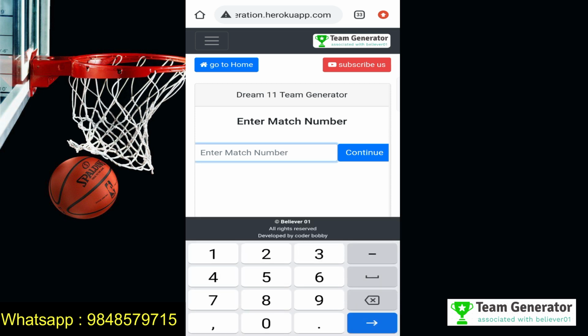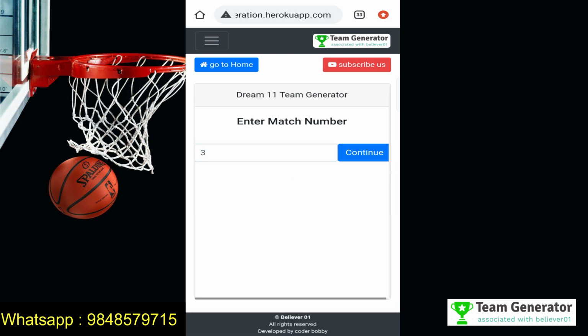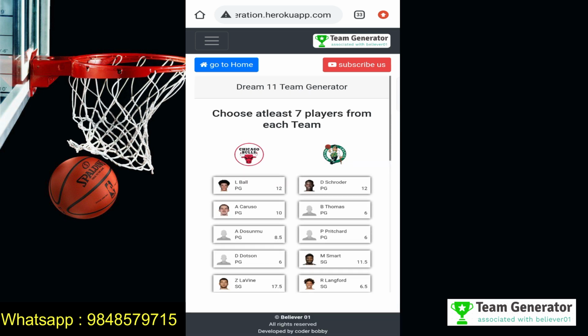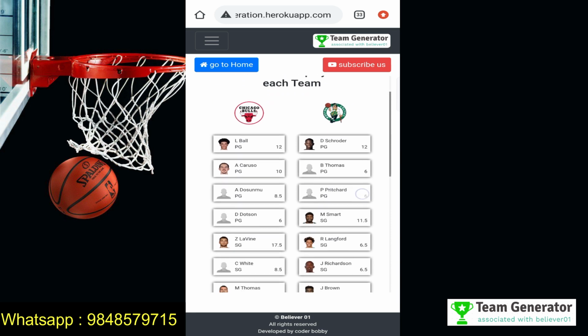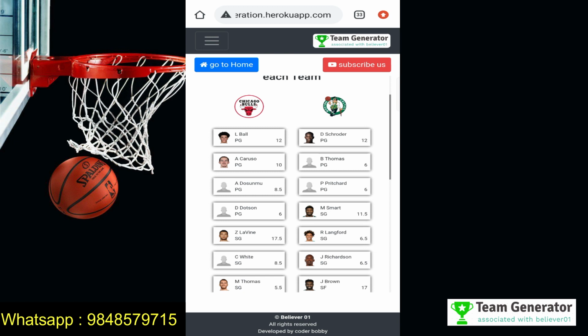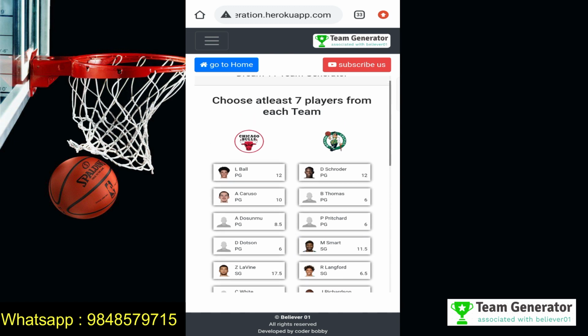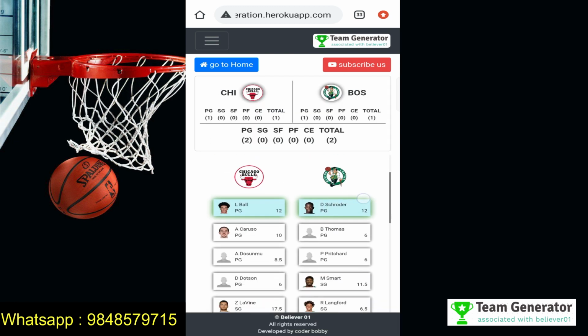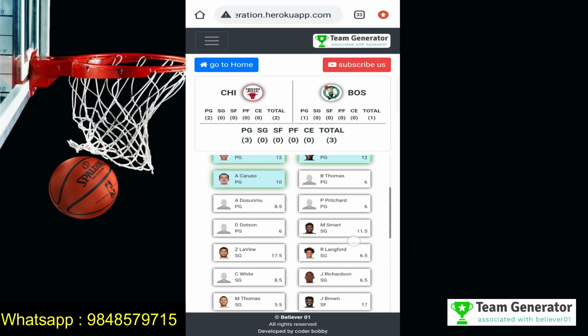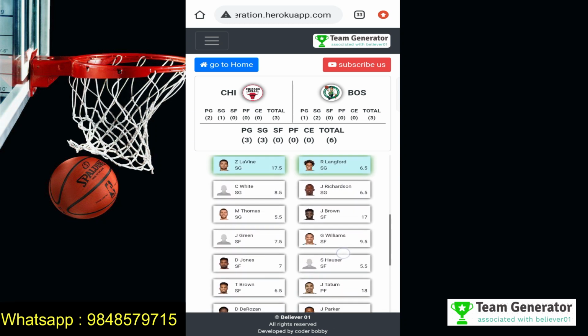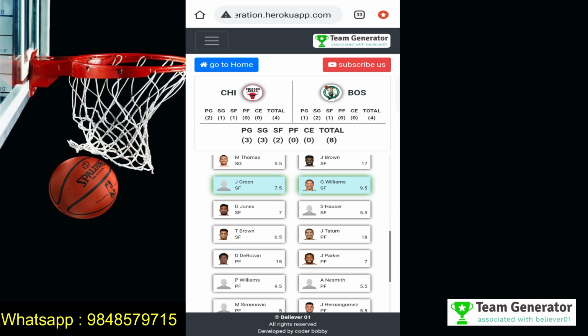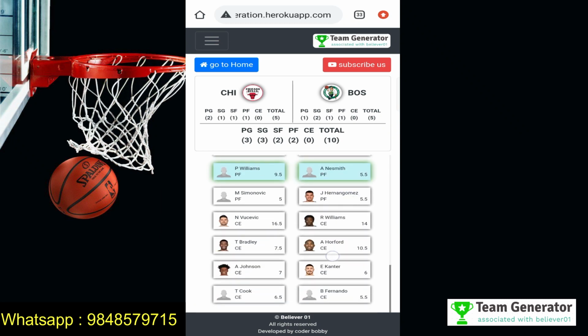So you can give any number. Let's say 3 as the match number. After that, continue, and we need to choose at least 7 players from both sides. So let's select 7 players from both sides. I'm going to select some players from both sides. So I have selected some players here, and likewise you can select any number of players.